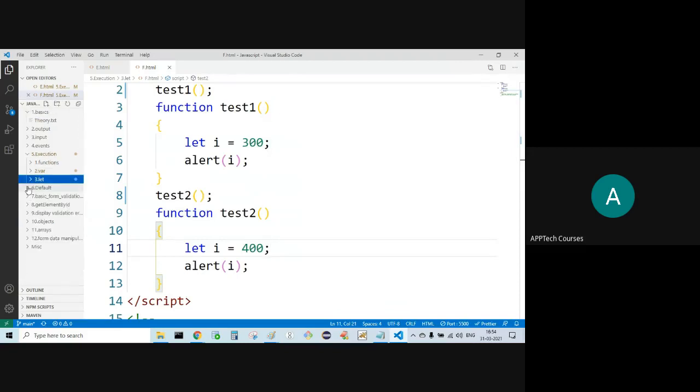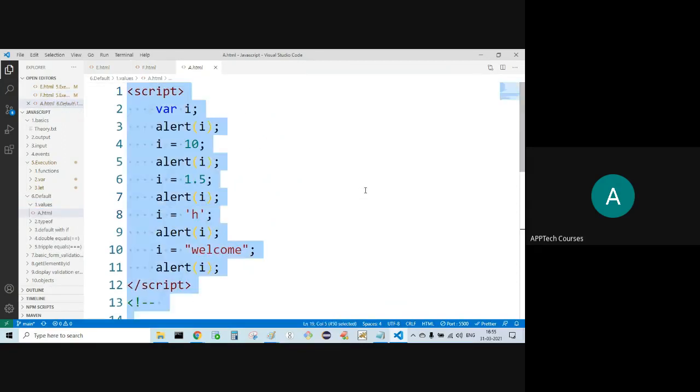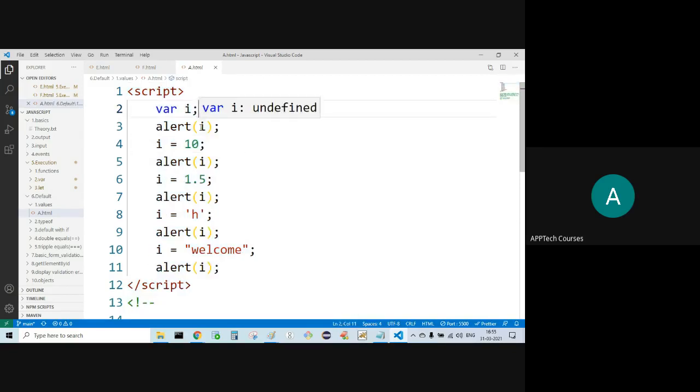Now let's discuss the default values. Var I. What is the default value for I? Undefined. Then I'll get what? 10. Then what? 1.5. Then what?